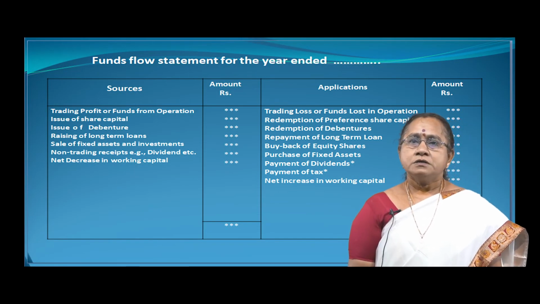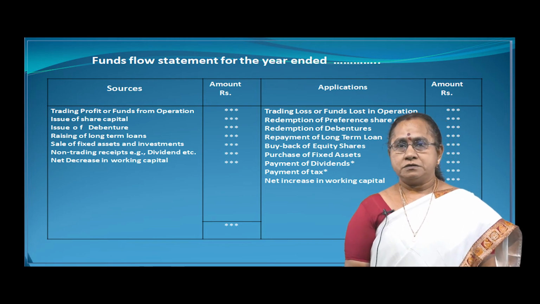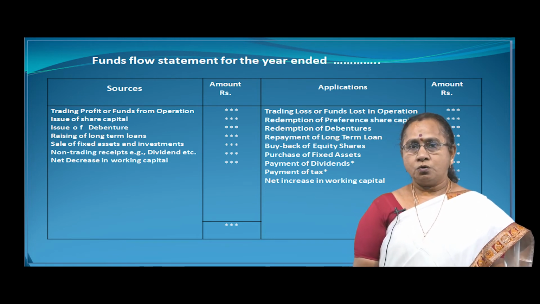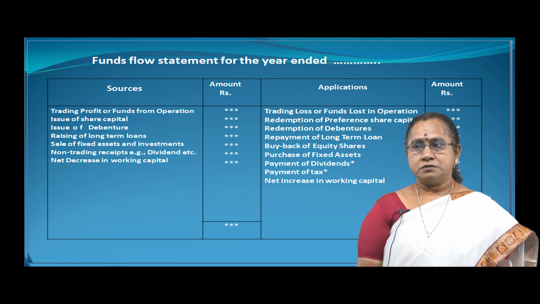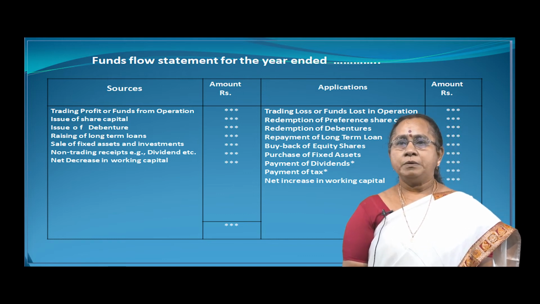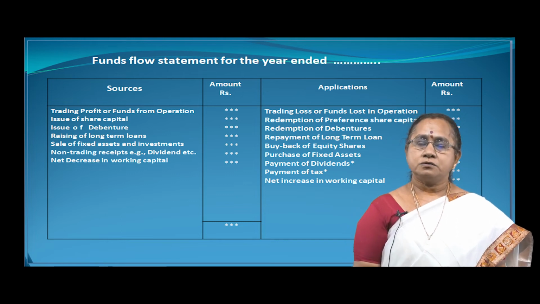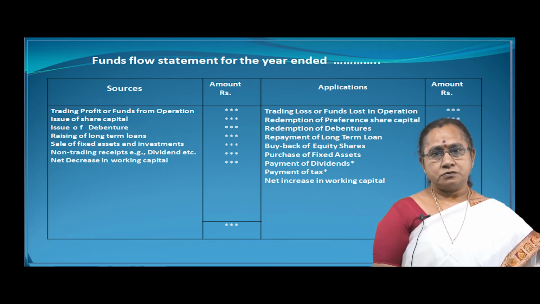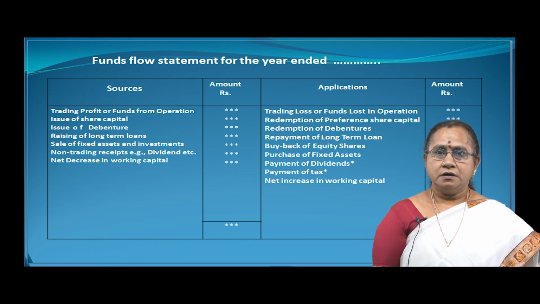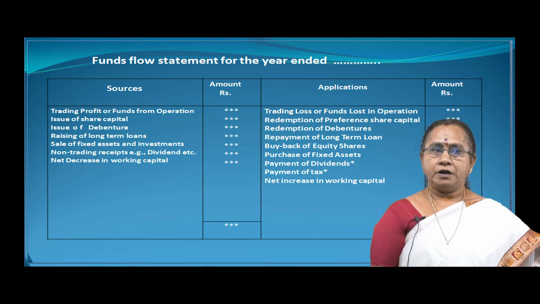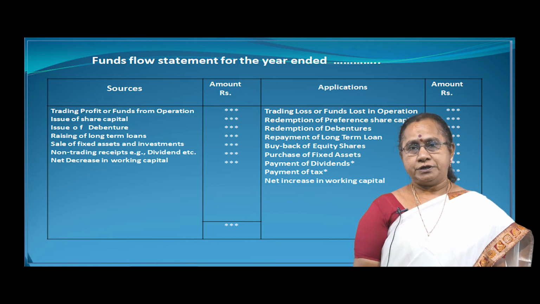In this fund flow statement, we show the sources on the left side and the applications of funds on the right side. On the sources side, first we show the internal source, that is the difference in the adjusted P&L account, the funds from operation.